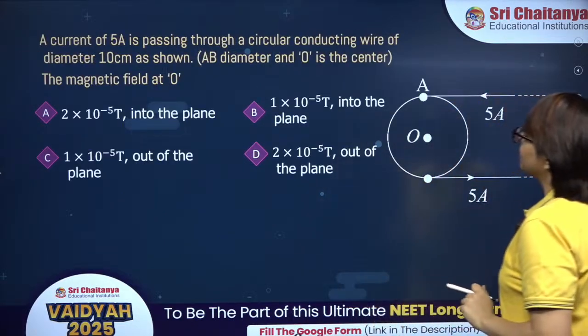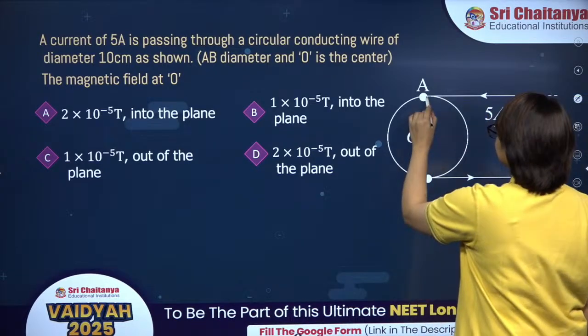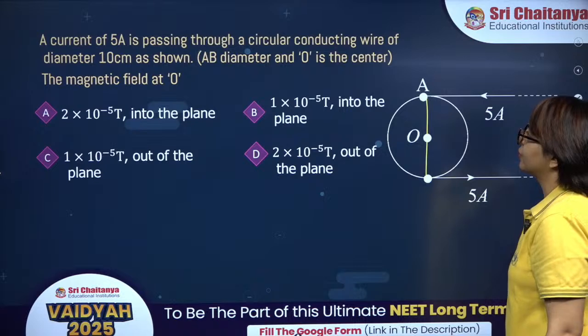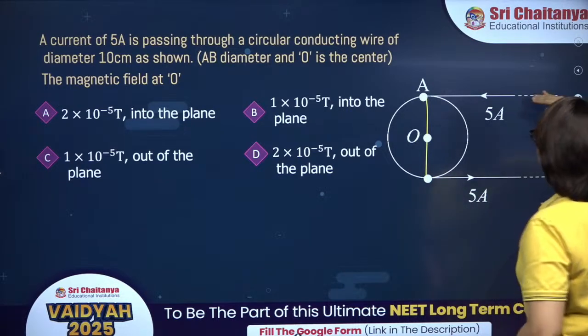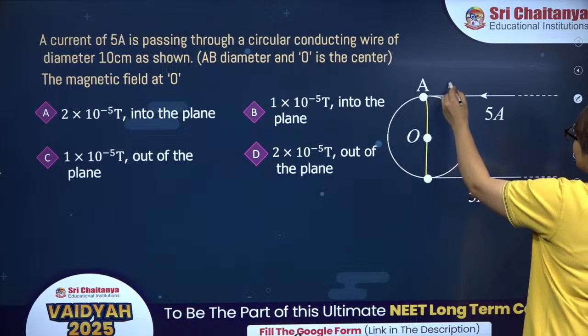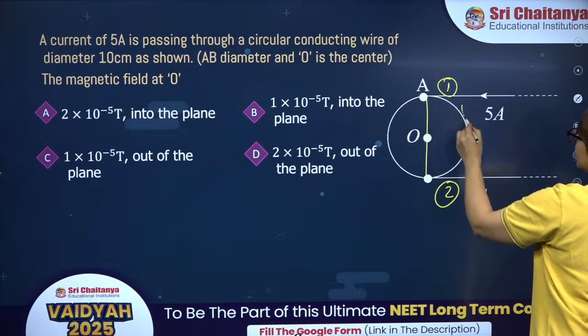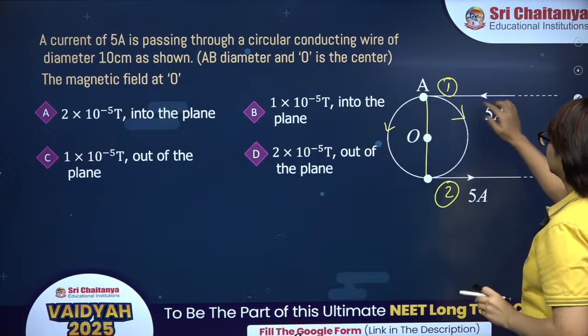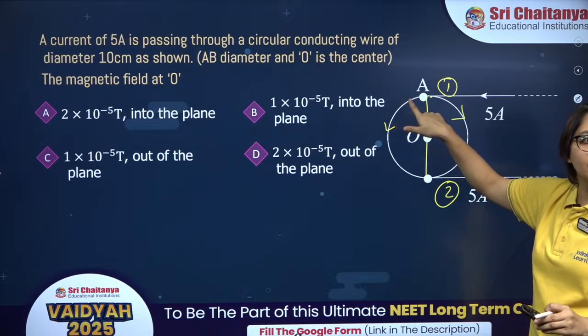A current of 5 ampere is passing through a circular conducting wire of diameter 10 centimeter as shown in the figure. The magnetic field at O is, so this is semi-infinite wire 1, this is semi-infinite wire 2, and this current will divide itself into 2 equal parts. After this point, the current has 2 paths to flow, right?